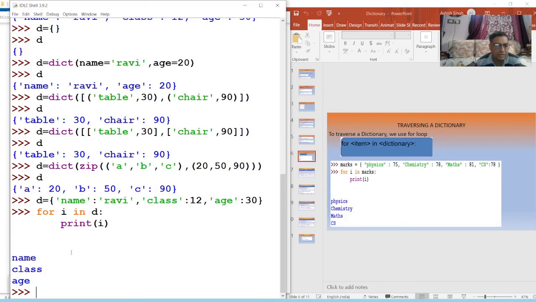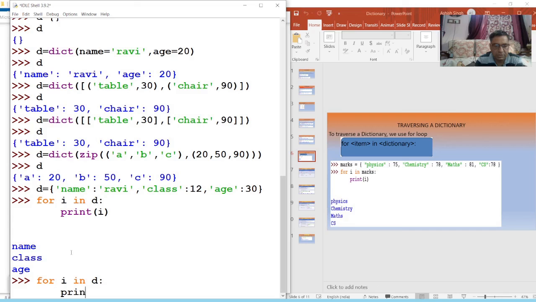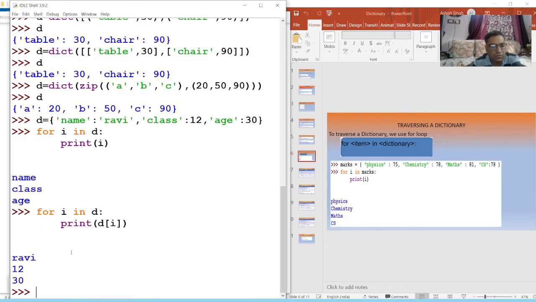But if you want to get values, how will you write? Suppose the same loop for I in D, print D and I here. Print D I. Now you see values are printed. You can print I comma D I, so the value will be printed as well as the key. So in this way we can travel in a dictionary.